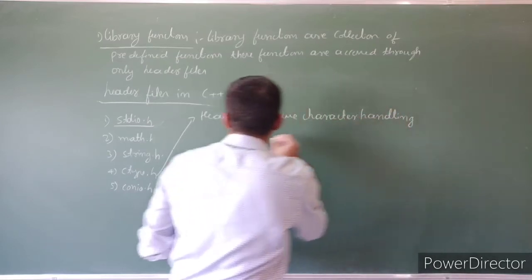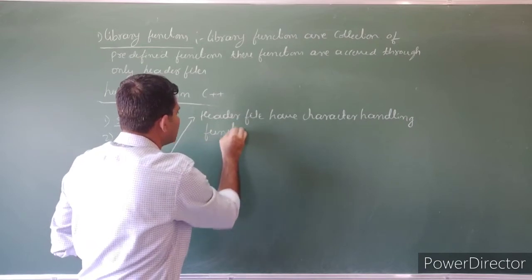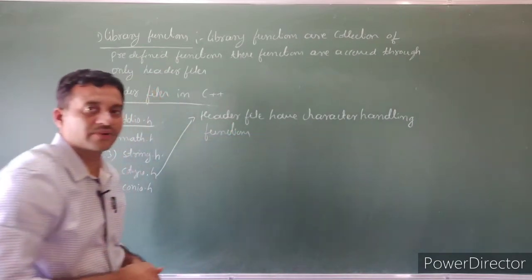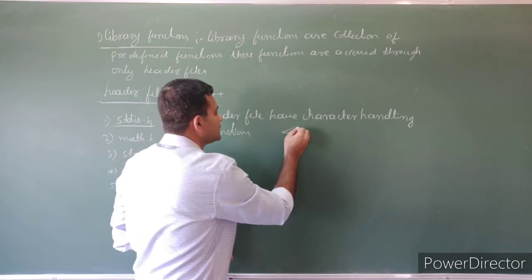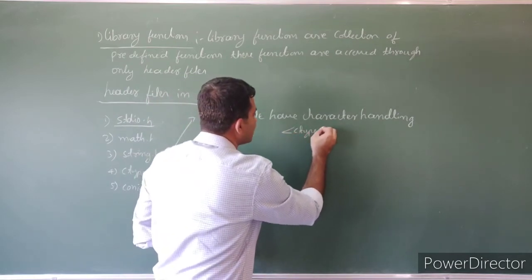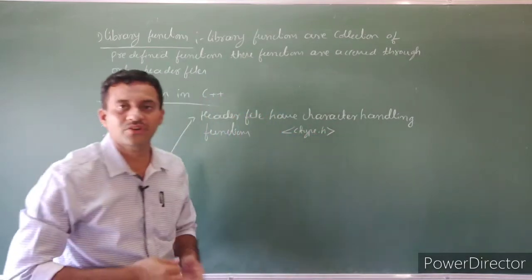Character handling functions. The header file is ctype.h.